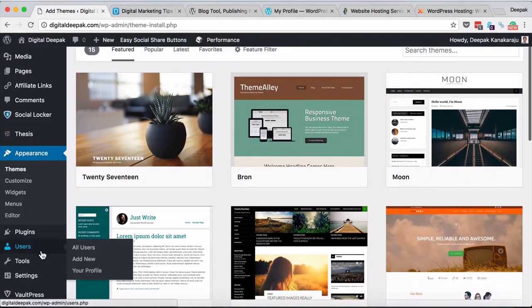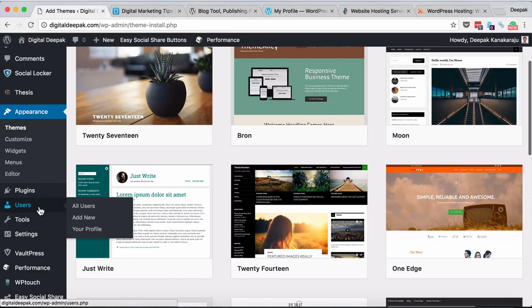Then there are users. You can add new users to your blog. For example, if you need to add a writer to your blog who could log in themselves and publish posts, you could add a new user. And you can set permissions for this user as well. You can set a permission as contributor or author.